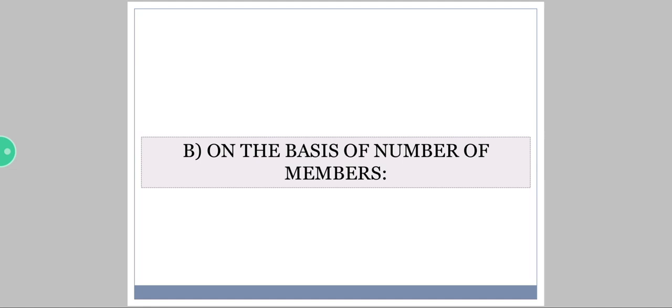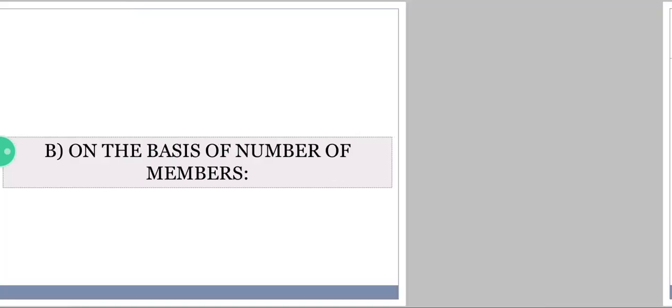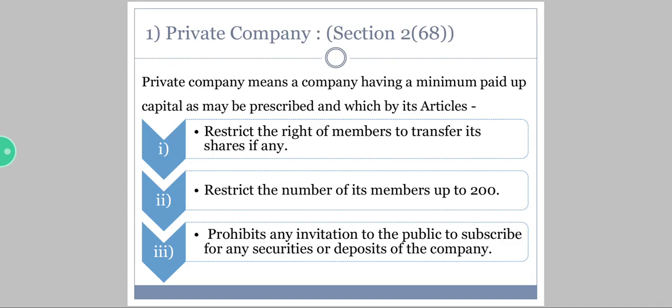Coming to B, on the basis of number of members, or I can say on the basis of membership. The very first one is private company. See, a private company means a company having minimum paid up capital as may be prescribed and by which its articles restrict the rights of members to transfer its shares. If it's a private company, a member has got certain restrictions on transfer of its shares. You can't sell the shares of a private company easily.